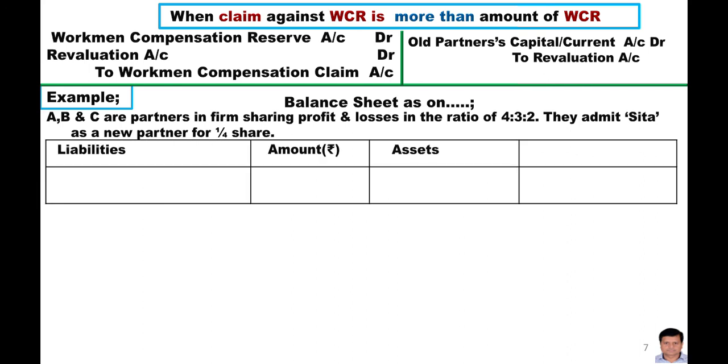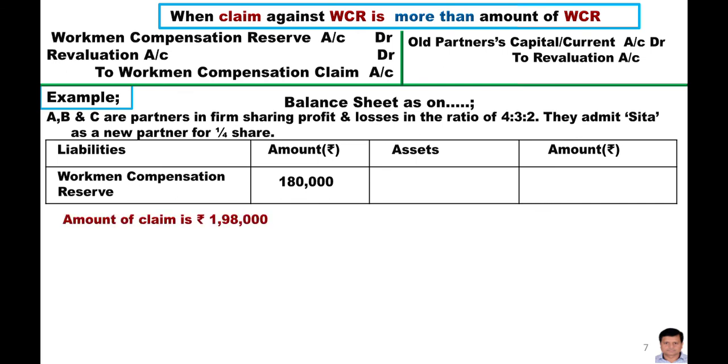Now here is the balance sheet. Workman compensation reserve is 1,80,000 and the amount of the claim is 1,98,000, meaning 18,000 more than the available reserve, meaning this extra 18,000 will be the loss and this loss will be transferred to the revaluation account.